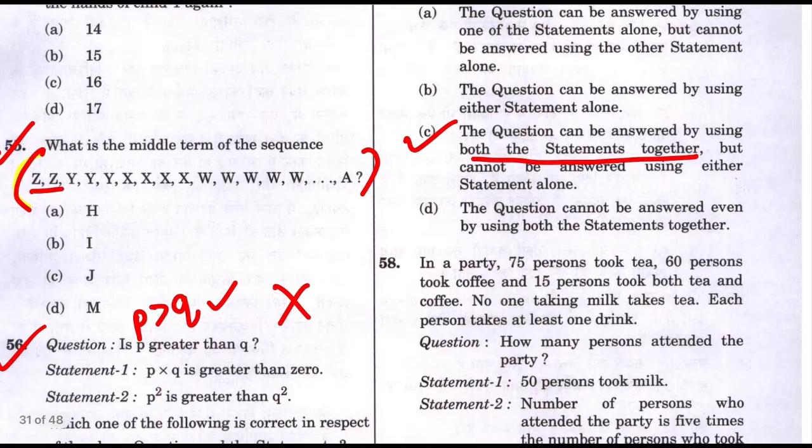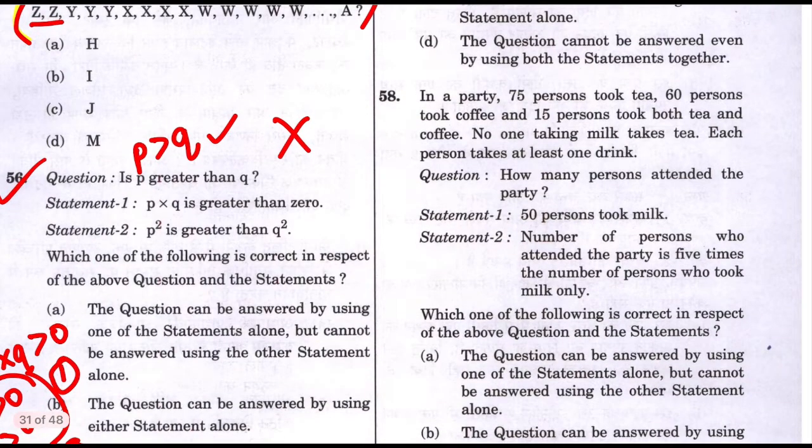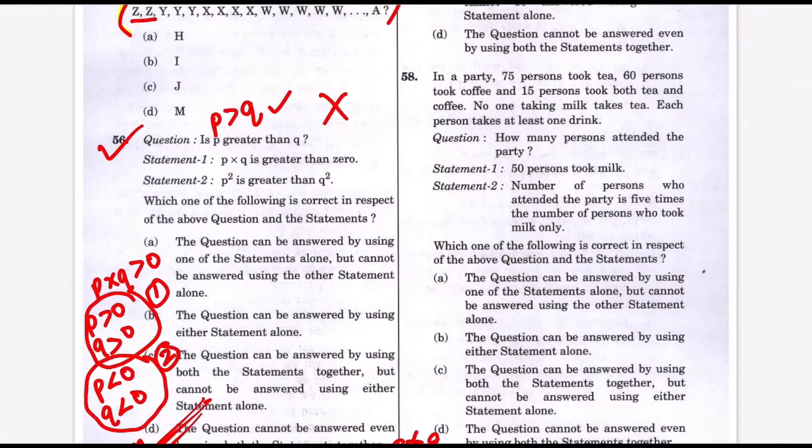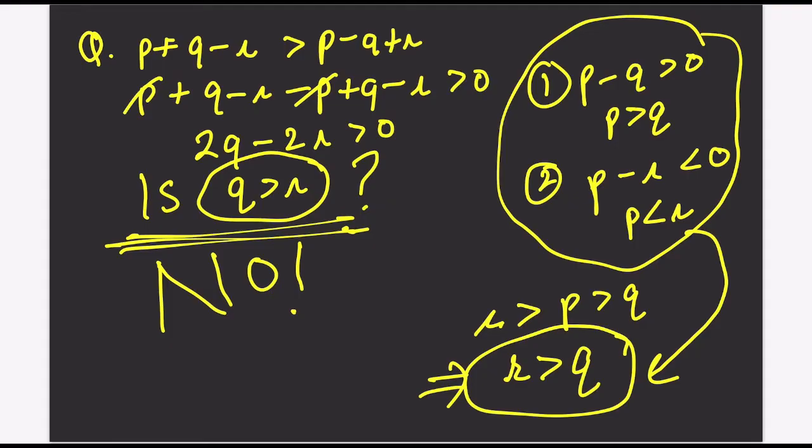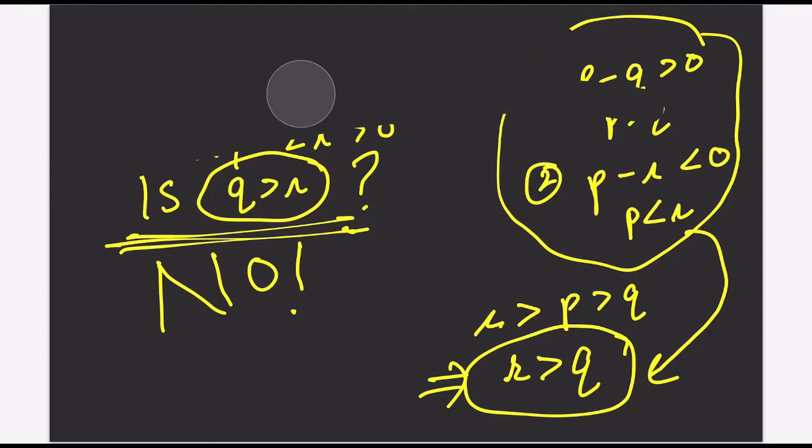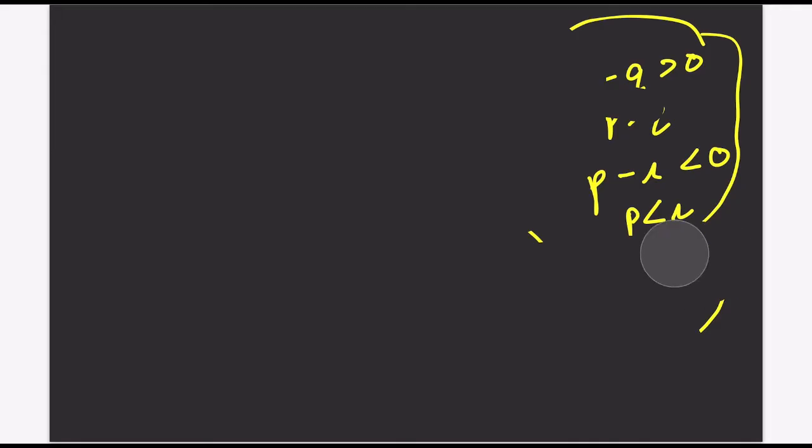Right? Now, next part. This is a set theory question. In a party, 75 people are taking tea, 60 people are taking coffee, 15 people are taking both tea and coffee. No one taking milk takes tea. So there are three drinks right now. I will just remove this and let's solve this question. There are three drinks, that is tea, milk and coffee.